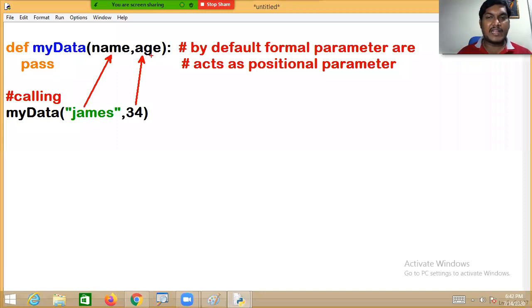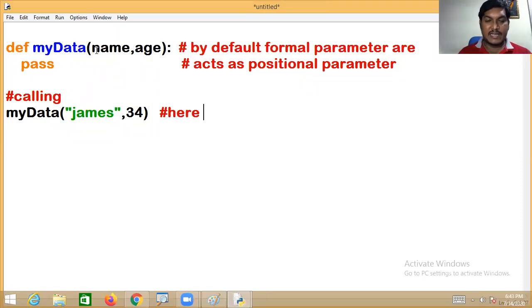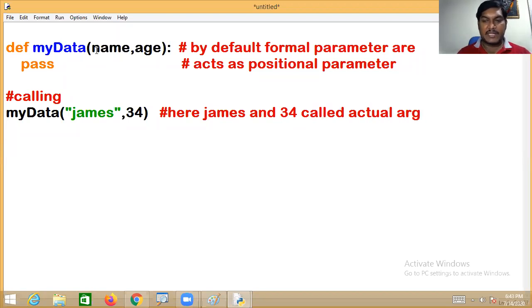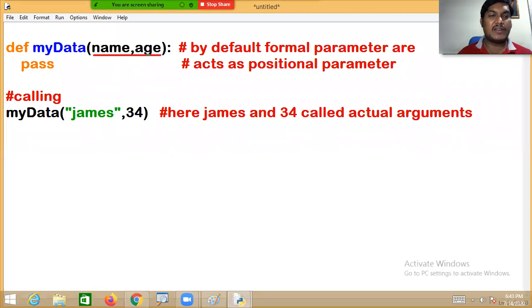Here name and age are formal parameters, where formal parameters are acting as positional parameters. But in this context, James and 34 are called actual arguments. Actual arguments means the arguments which you are passing at the time of calling the function. As I said a moment back, formals are copies of actual arguments.